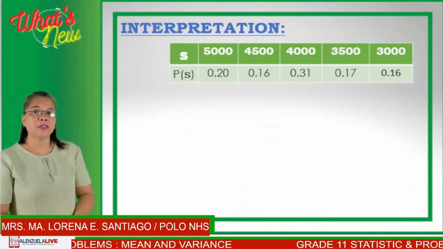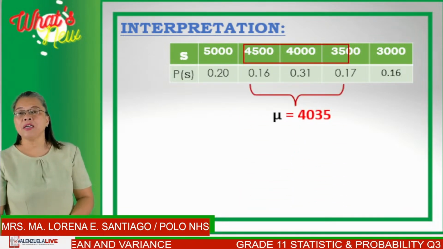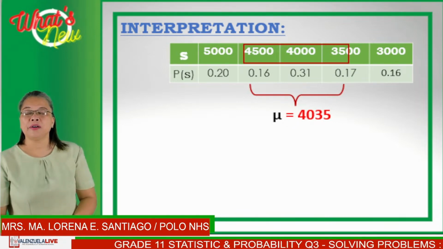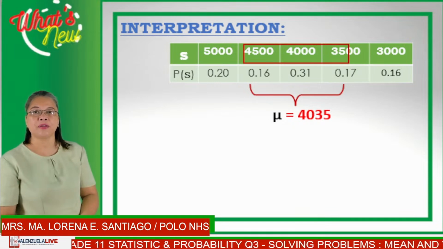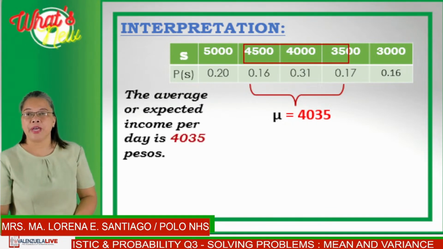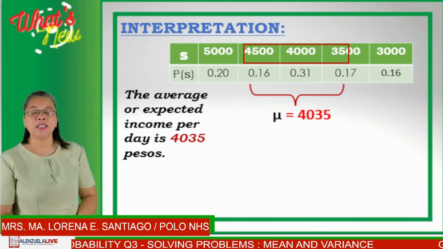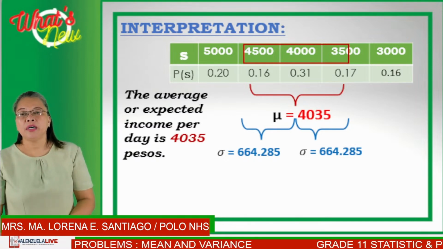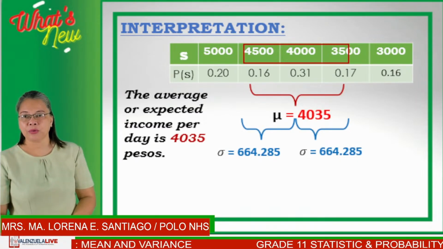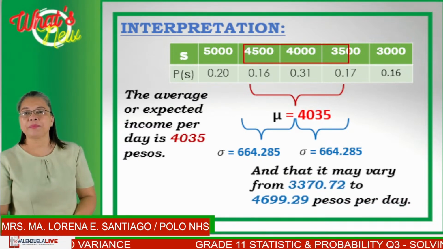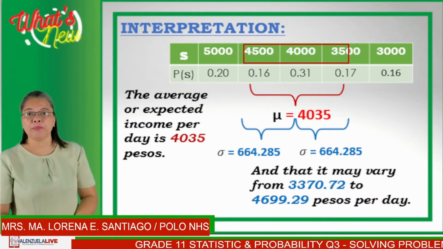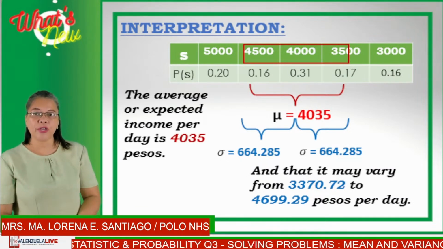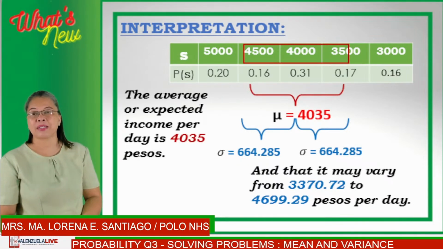So, in this probability distribution, a mean equal to 4,035 implies that we can have values from 4,500 to 3,500. The average or expected income per day is 4,035 pesos. Now, a deviation of 664.285 will tell us that the salary of the person per day is from 3,370.72 to 4,699.29 pesos per day.